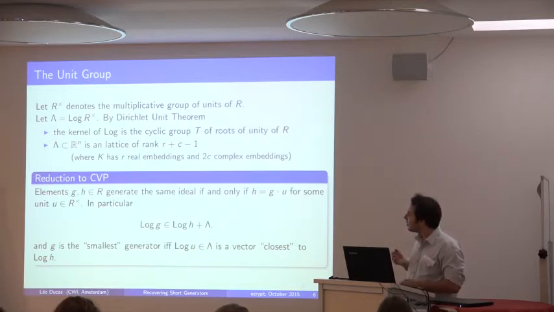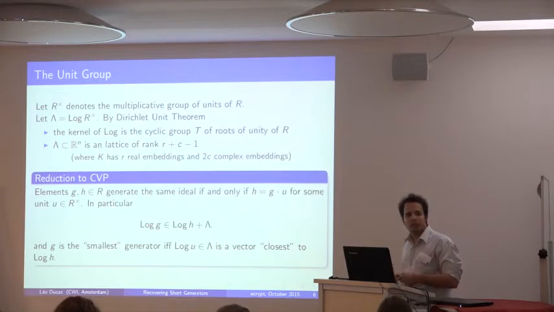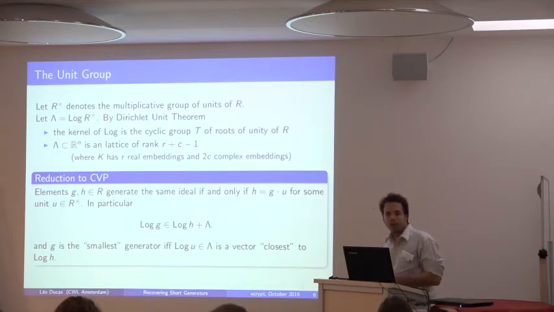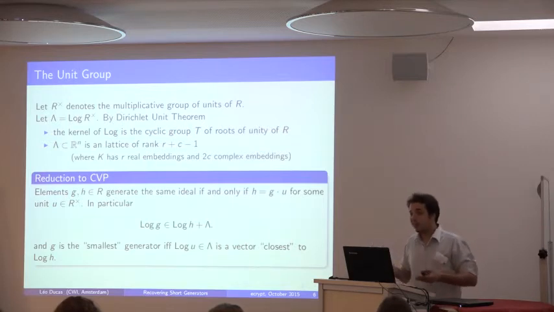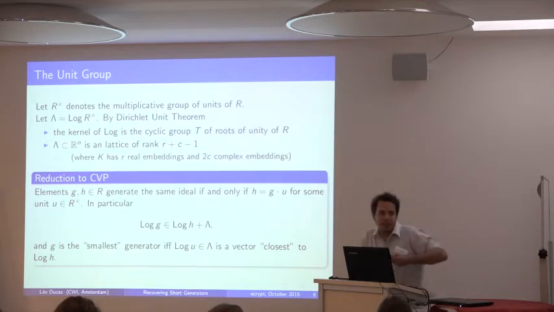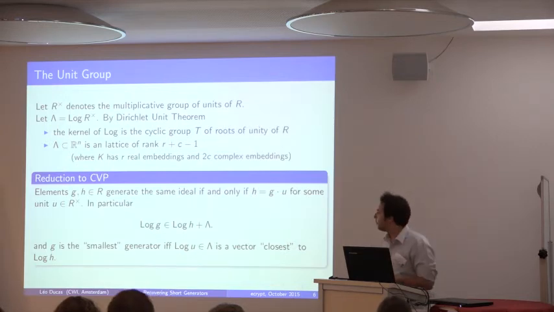But the thing is, it's a CVP problem not in a random lattice, or an arbitrary lattice. It's a problem in a very specific lattice, lambda. So all the question is, how good of a basis can we get for lambda? Okay, so we could start with an arbitrary basis, apply lattice reduction to it, etc. But that wouldn't get us to solve this problem efficiently. But the thing is, because this lattice comes from a very special structure, maybe we can directly write down a very good basis of it.